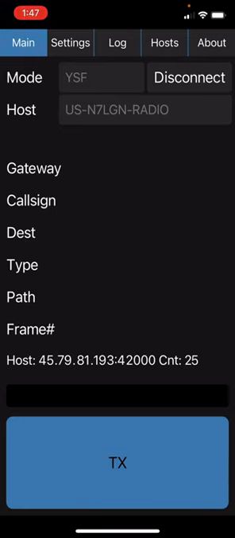If you're an Android user, simply go to the Google Play Store and look for Droidstar. Once you find it, install it, and go through the settings screens, and you'll be able to then access the digital side of ham radio without any issues or having to buy a radio at this point.